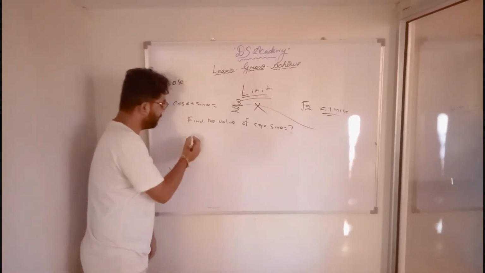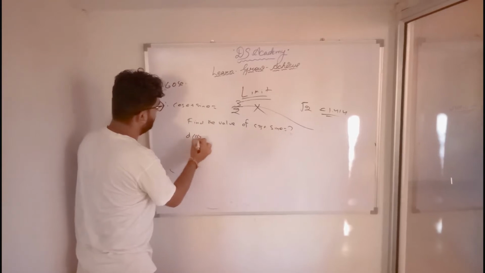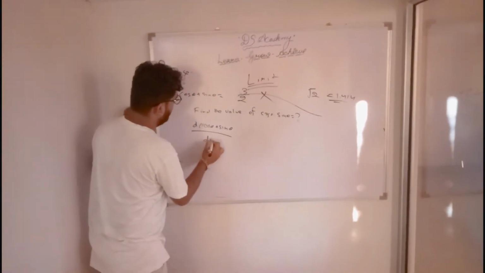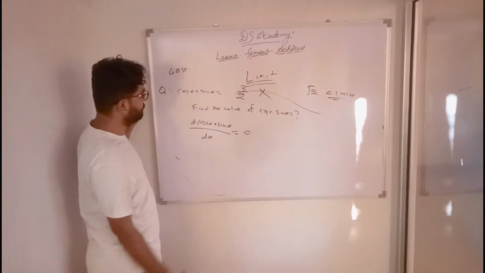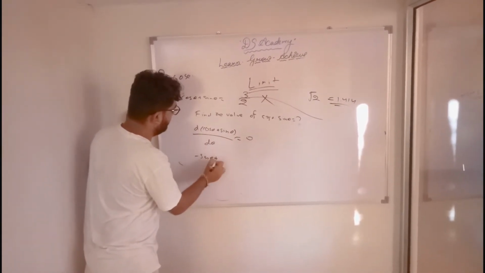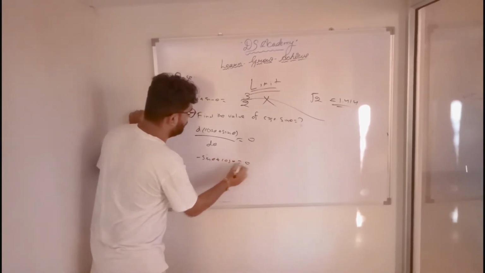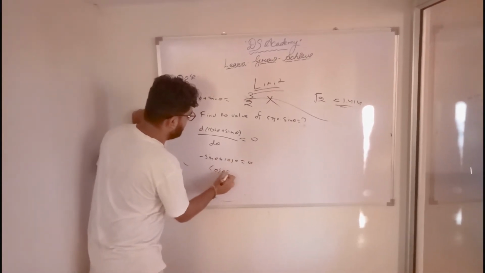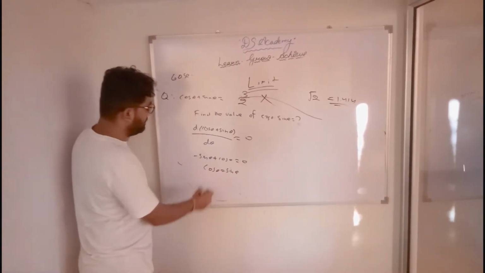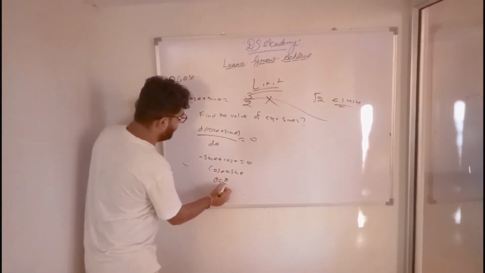So d of cos theta plus sin theta divided by d theta is equal to 0. This will become minus sin theta plus cos theta is equal to 0. So cos theta is equal to sin theta. They are equal when theta is equal to pi by 4.